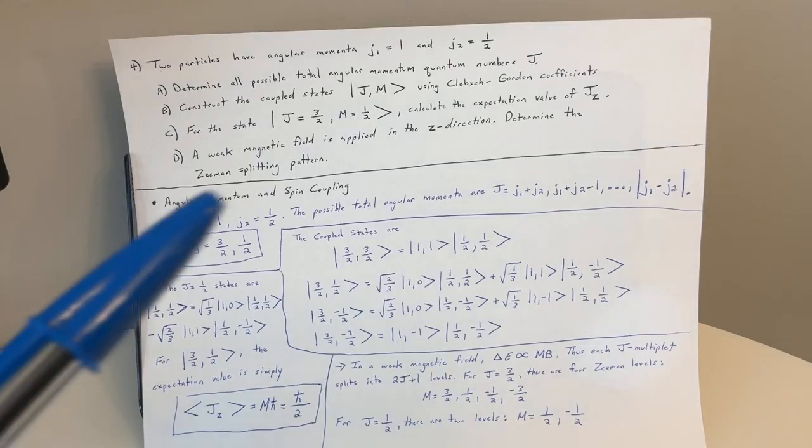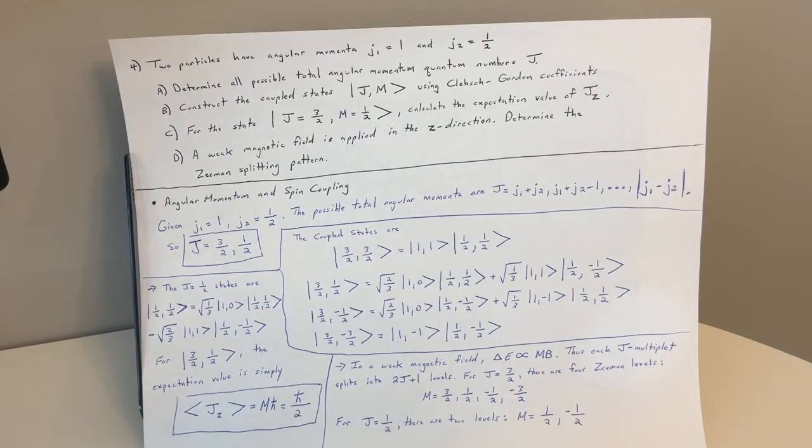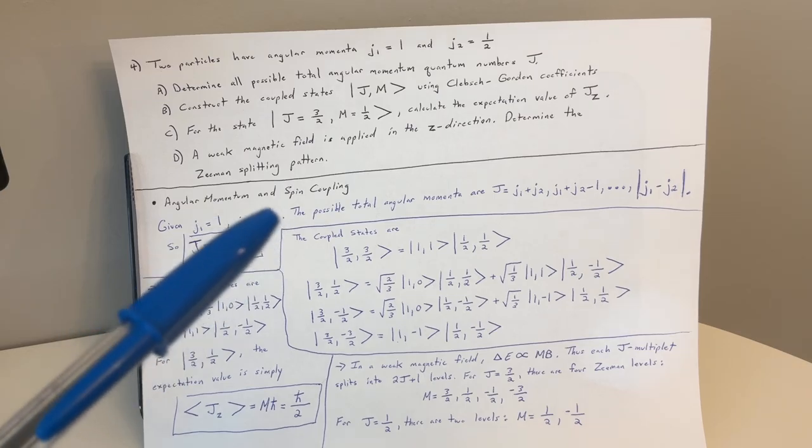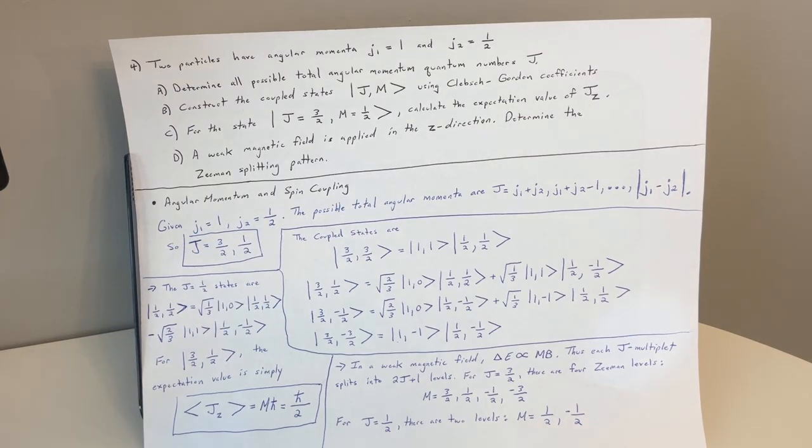Okay, so angular momentum and spin coupling. We're given j sub 1 is 1, j sub 2 is 1/2. So our total possible angular momenta are here. J equals j sub 1 plus j sub 2, then j sub 1 plus j sub 2 minus 1, and on and on, and the pattern is going to the absolute value of the difference between j sub 1 and j sub 2. So we could say J is 3/2 and 1/2.